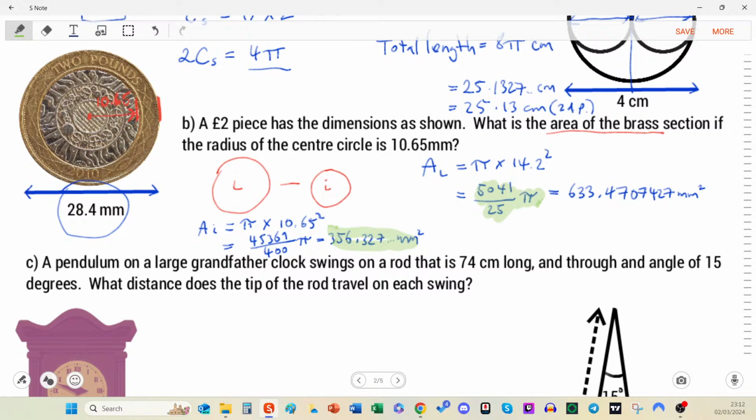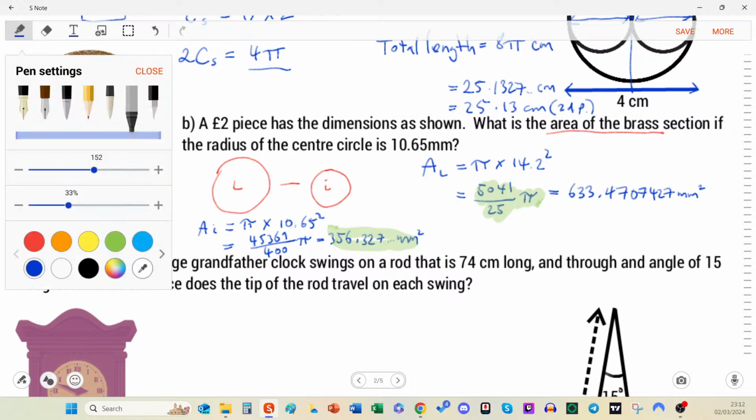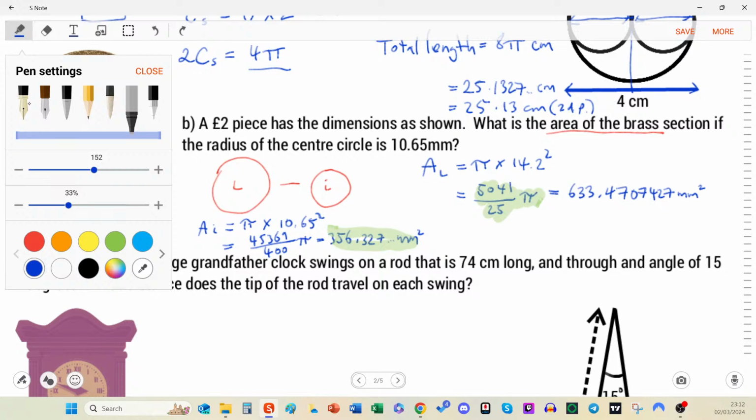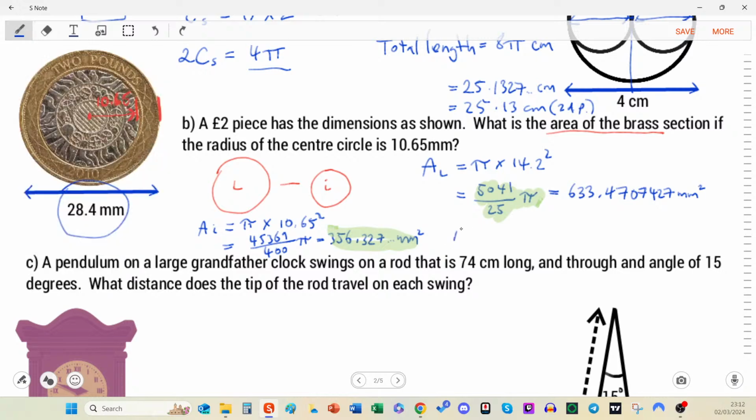And then I don't really need to do much retyping in. It's really useful. I'm going to say the area. Don't write with a highlighter, that will not be useful. I'm going to say the area of the large, take away the area of the inner, is equal to 35,287 over 400 pi. But you can leave it as it is, because that's exact.